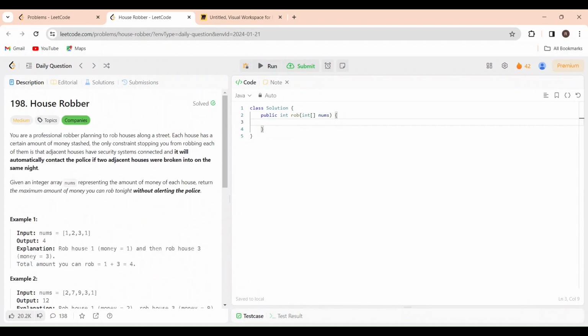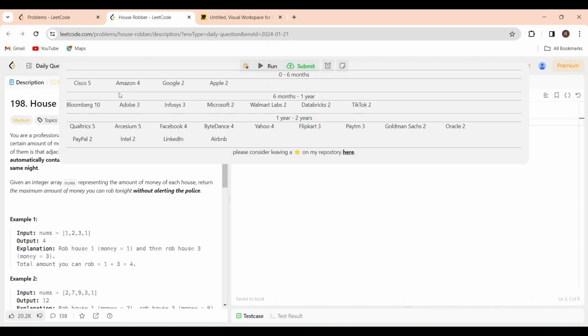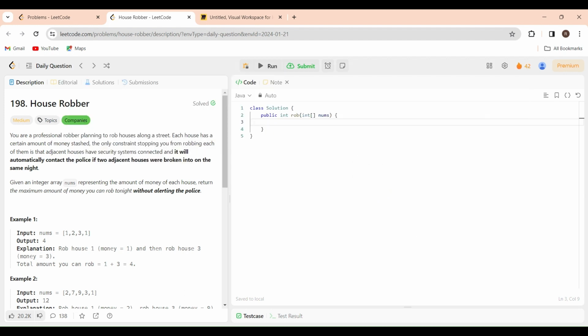First of all, we will see which companies have asked this question. How many companies have asked this type of question? If you see, Cisco has asked 5 times. Amazon, Google, Apple, Bloomberg, Adobe, Infosys, Microsoft, Walmart, Databricks, TikTok, Qualtrics, Facebook, ByteDance, Yahoo, Flipkart, Paytm, Goldman Sachs, and Oracle, and these many companies have asked this question. Let us quickly dive into the problem here.